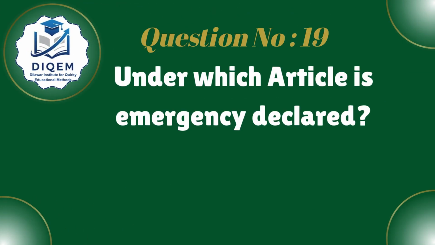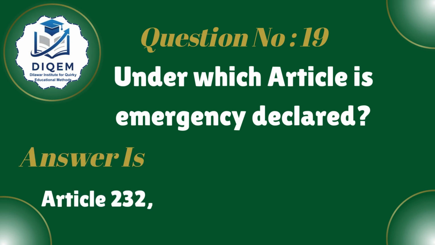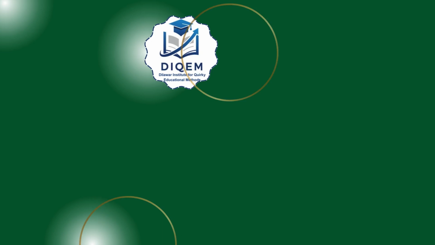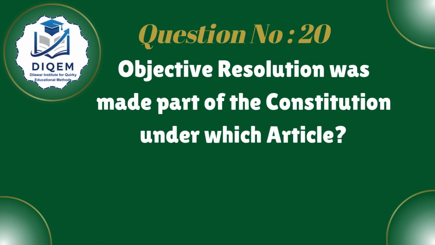Next, under which article is emergency declared? Answer: Article 232, Article 233, Article 234. Next, objective resolution was made part of the Constitution under which article? Answer: Article 2A. The end.